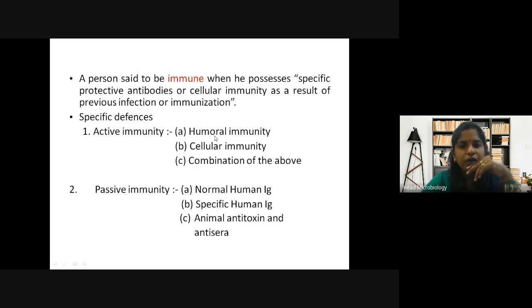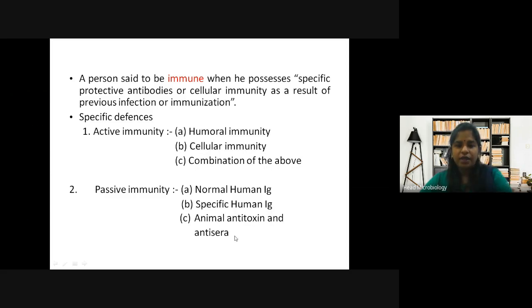So we have done humoral, cellular, and a combination of both under active. Then under passive, it is normal. It can be developed in a human. Normal human antibodies, specific human antibodies. It can be animal antitoxin and antisera.